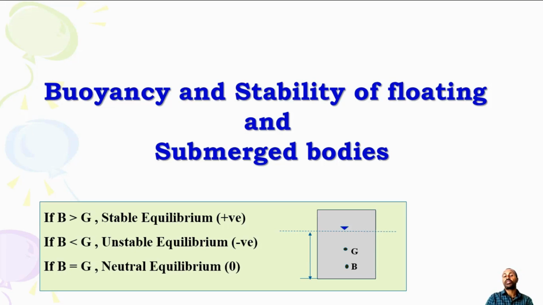If the center of buoyancy is above the center of gravity of the object, it is stable equilibrium, which is positive. Otherwise, if the center of buoyancy is below the center of gravity of the object, it is unstable equilibrium, which is negative. If the center of buoyancy is equal to the center of gravity of the object, then it is neutral equilibrium, or zero. Sometimes the center of buoyancy may be above or below.